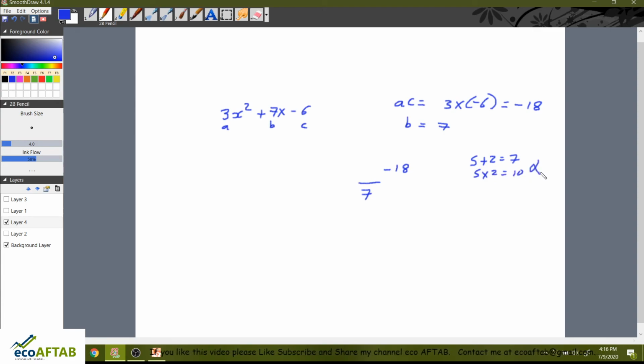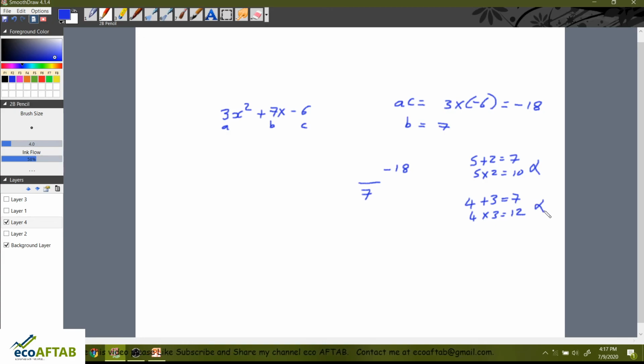So this is not the right combination. So again, what are the various ways through which we can get the product as minus 18 and the sum as plus 7? So if I say 4 plus 3, this is equal to 7, but 4 into 3, 4 ones are 4, 4 twos are 8, 4 threes are 12. So this is also not a good combination.